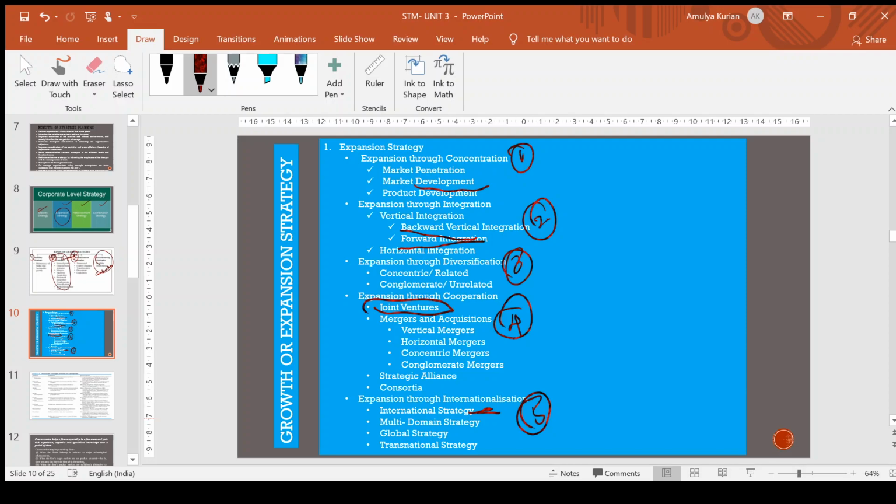It is where you are customizing your product in other markets based on their market need. It works on the philosophy of think globally, act locally. So that is multi-domestic strategy. The third one is global strategy. It implies a low-cost approach, and a global firm is good at developing and marketing standardized products.